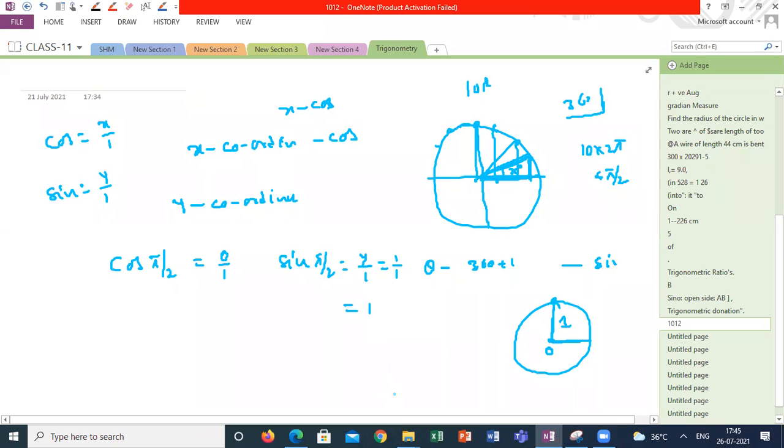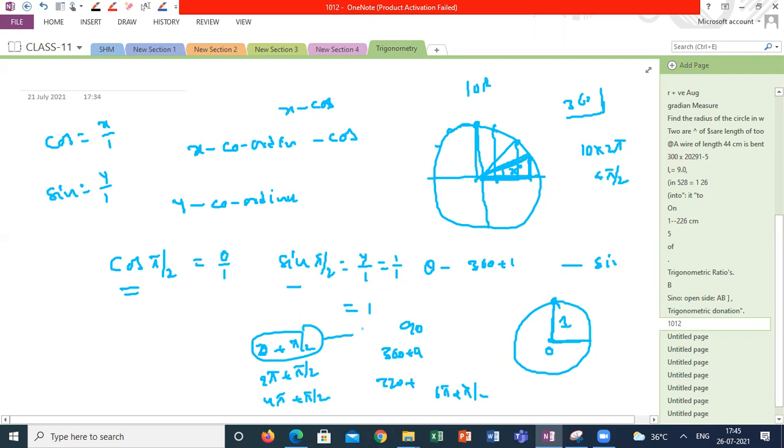In a different way, how we are discussing sine ratios, cos ratios, why are they functions? Here I am getting one and only value for sine and one and only value for cos, even if it is completing 100 times. For all these inputs, that means 90, 360 plus 90, 720 plus 90, like 0 plus pi by 2, 2 pi plus pi by 2, 4 pi plus pi by 2, and 6 pi plus pi by 2, whatever the angle I am taking, I am getting only one output.